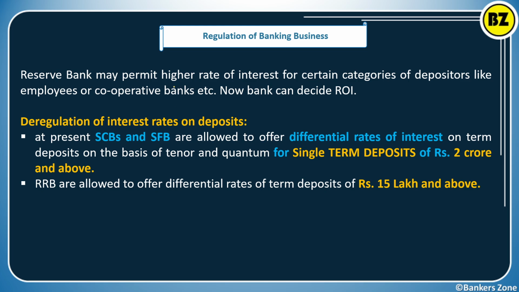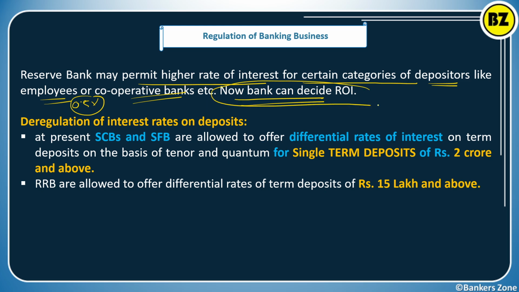Now the Reserve Bank may permit a higher rate of interest for certain categories of depositors, like employees. We are getting 0.5% extra, right? For cooperative bank deposits we are giving some higher rate of interest. That is what the RBI permits. Now banks can decide the rate of interest. So now it is very much liberal. RBI has deregulated the interest on deposits.